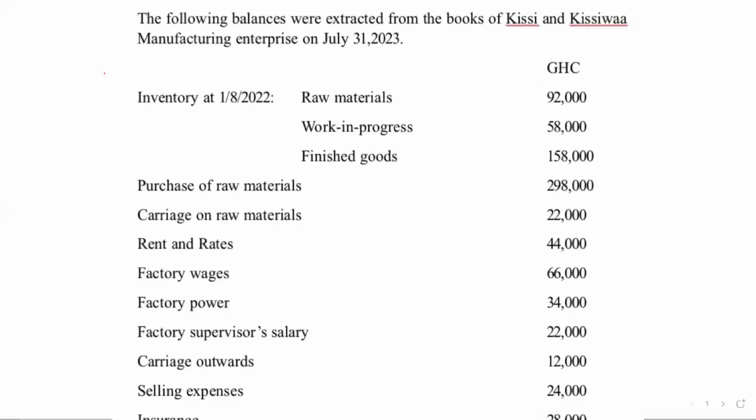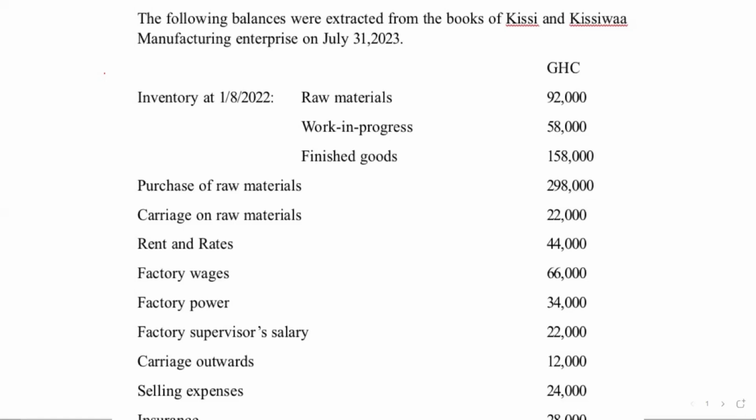So I read the question. It says the following balances were extracted from the books of Kisi and Kisiwa Manufacturing Enterprise on July 31, 2023. You have inventory at 1st August 2022, which is raw materials 92,000, work in progress 58,000, finished goods 158,000, purchase of raw materials 298,000, carriage on raw materials 22,000, rent and rates